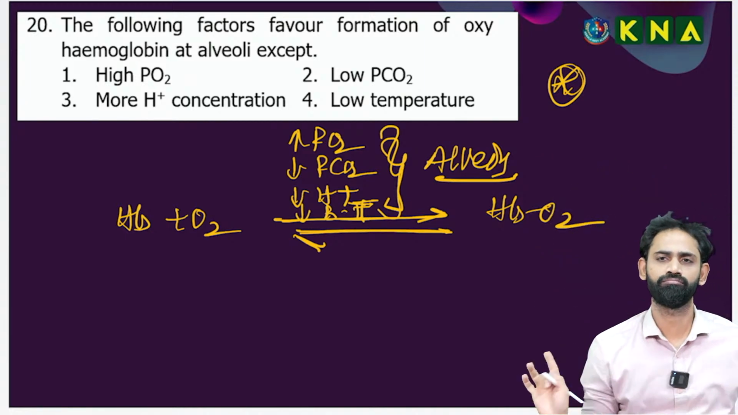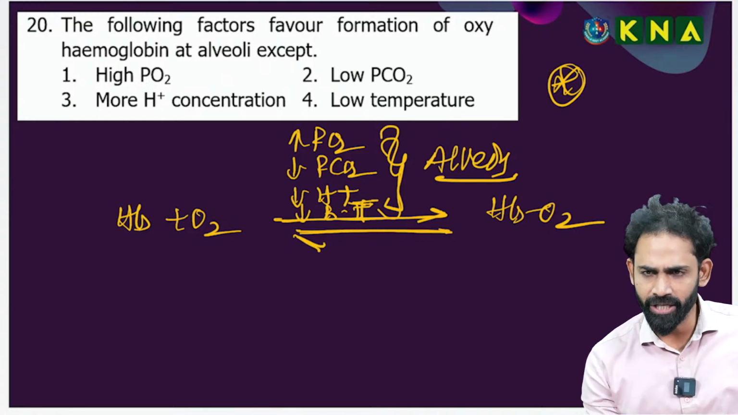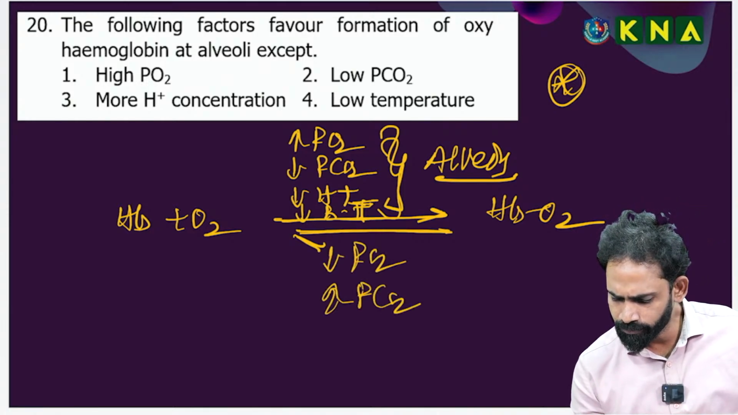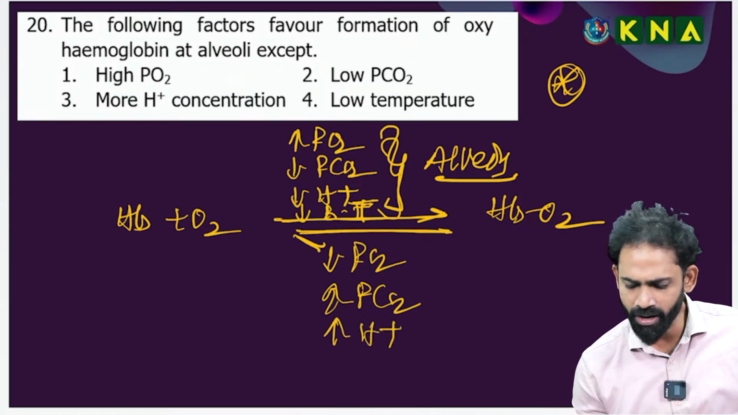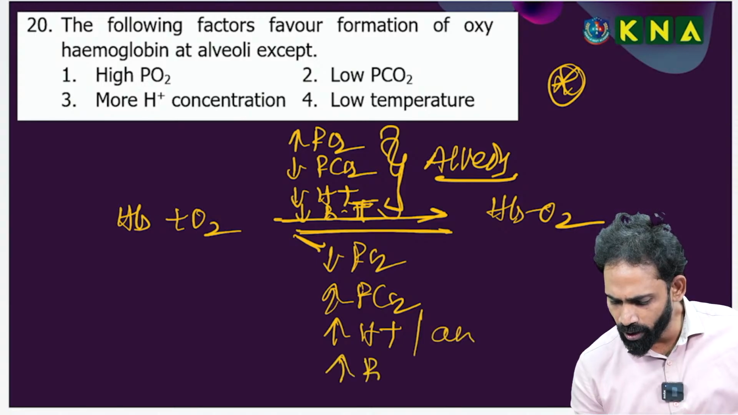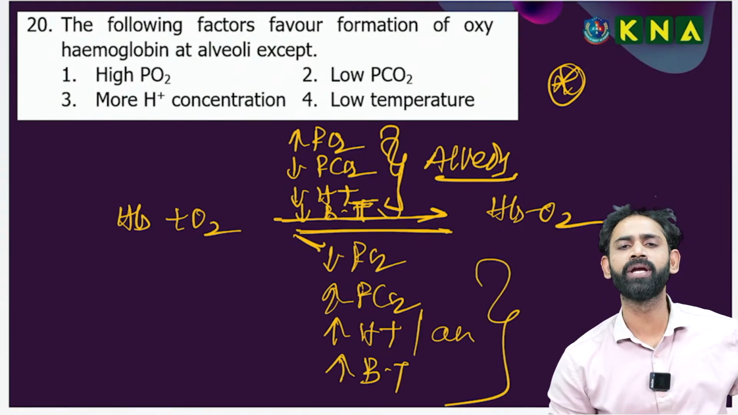Remaining all are low. Next one is dissociation: low PO2, high PCO2, high H plus ion concentration, low pH, acidic. The next one is a high body temperature.